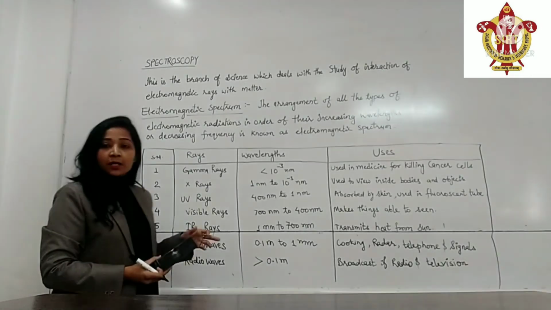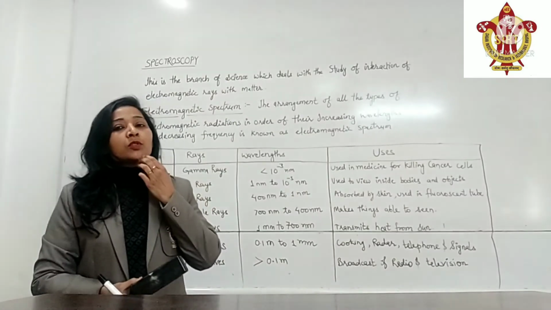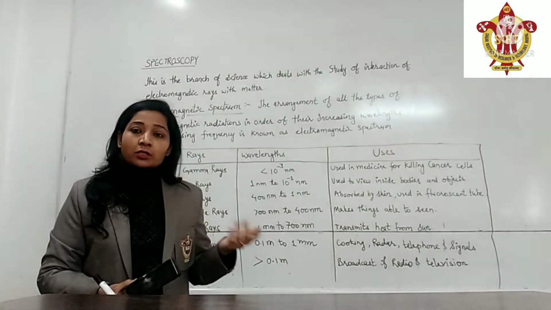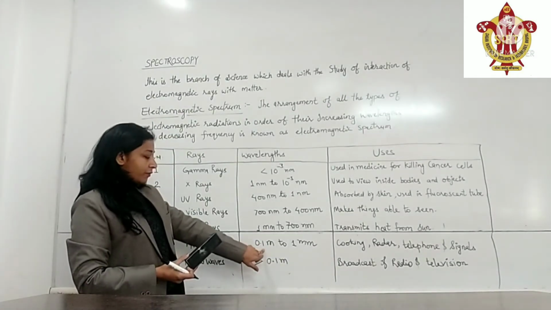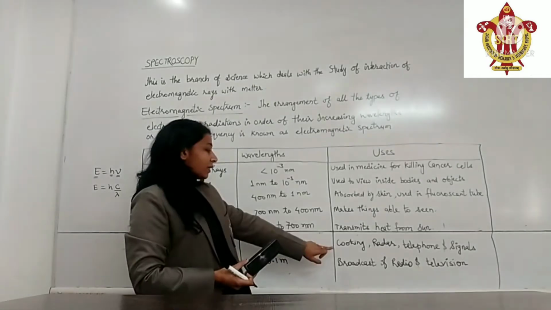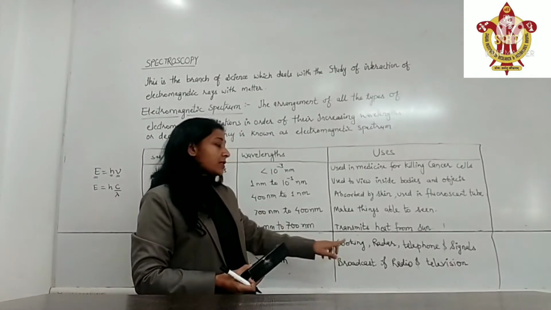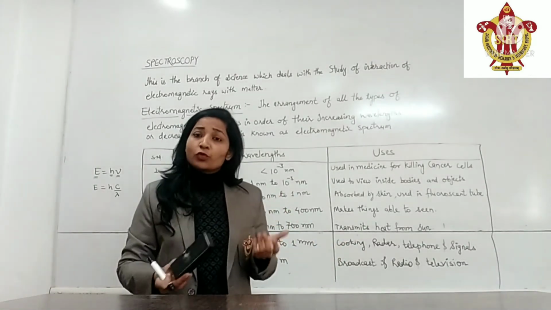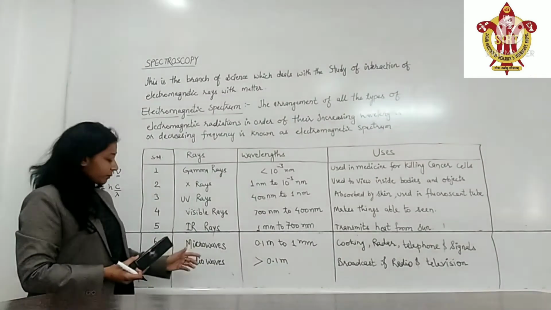All of us are using microwave in our homes also. Microwave is based on microwave radiations. These have wavelength of 0.1 meters to 1 millimeter. Microwaves are used in cooking, radars, telephone signals. We are getting mobile phone signals with the help of these microwaves.